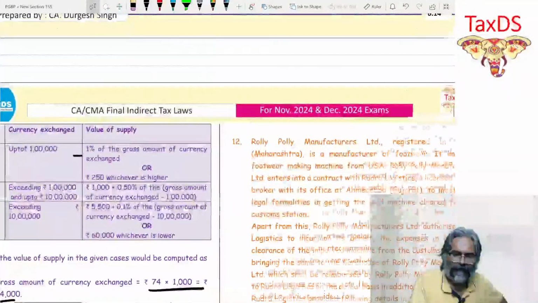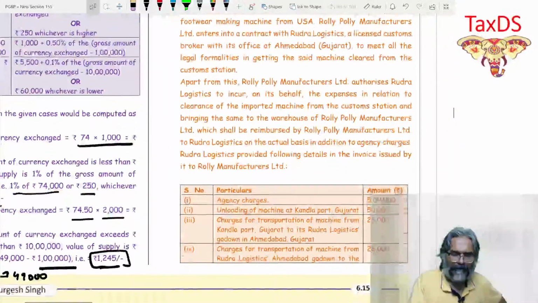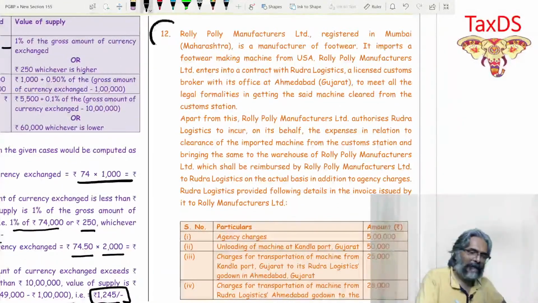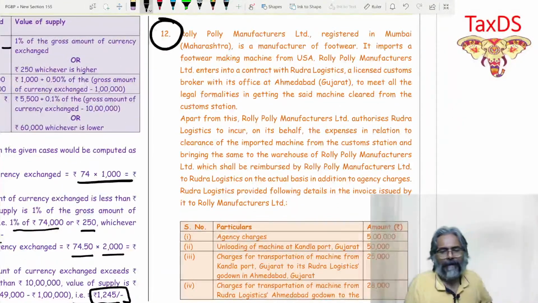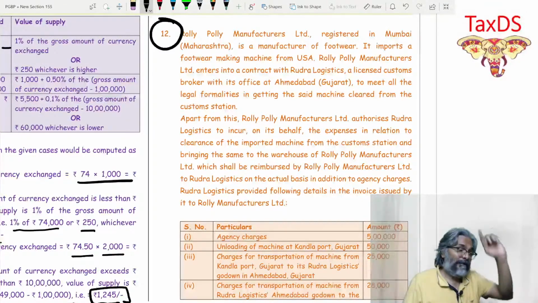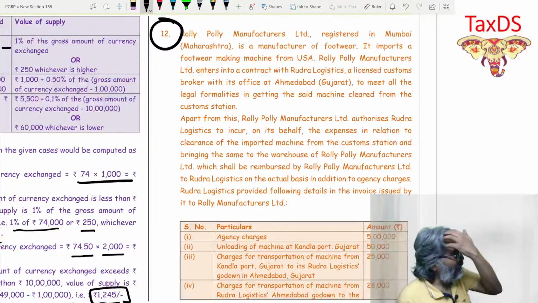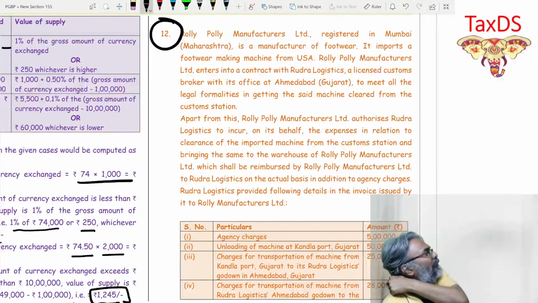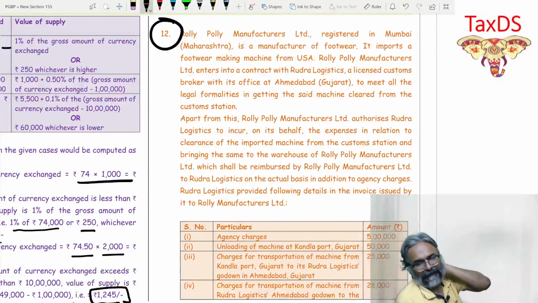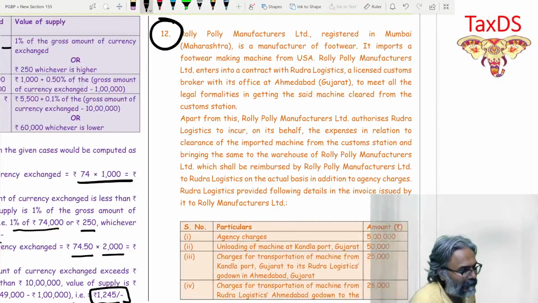I hope that all of you are clear with this one, students. Every one of you, and that exactly is the point. This is the question. Roly Poly Manufacturers Limited. Really a good question, because this is about the case of pure agent, students. At this particular point of time, the concept of pure agent will come into play.